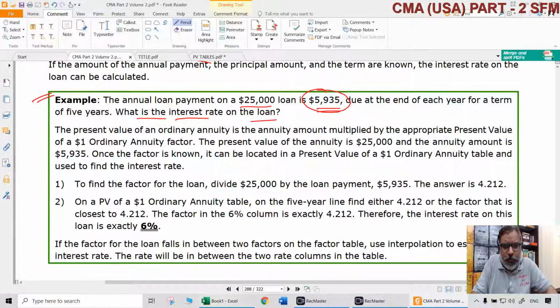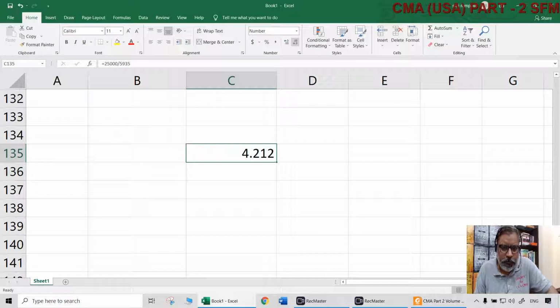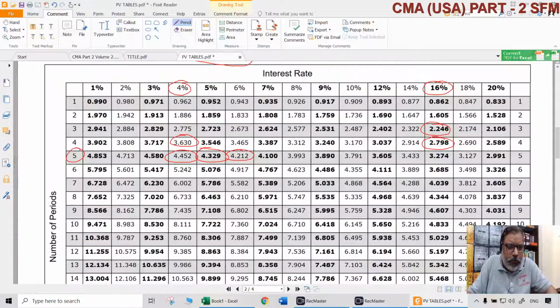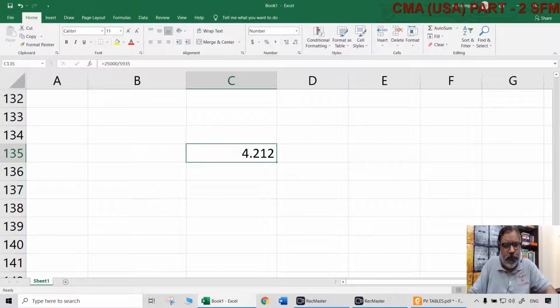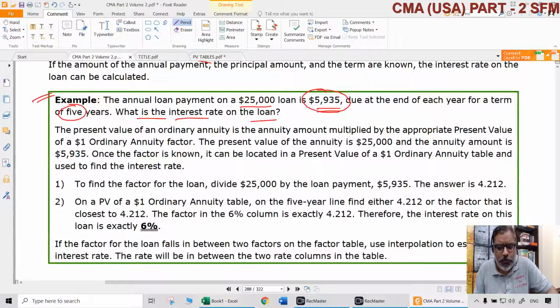$25,000 divided by 5,935 gives us an annuity rate factor of PVIFA of around 4.212. We know the term here. Term, at least one thing we know, 5 years. Now you can go to the tables and straight away take where you get this 4.212 for 5 years. Here you will get. That means the effective rate of interest is approximately 6%. Simple. So reverse calculation also possible to be done from observation of the tables.